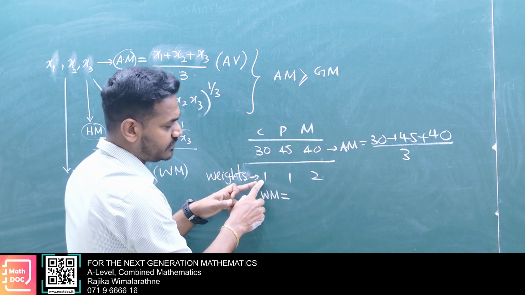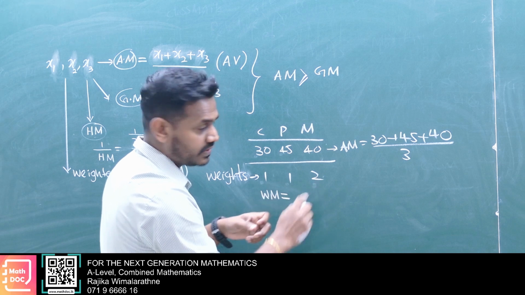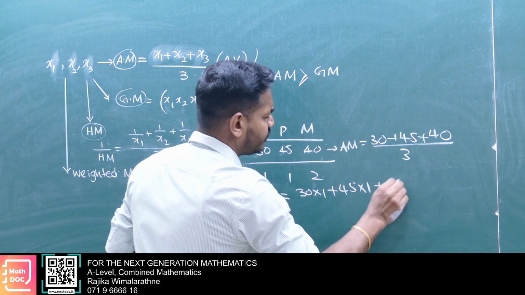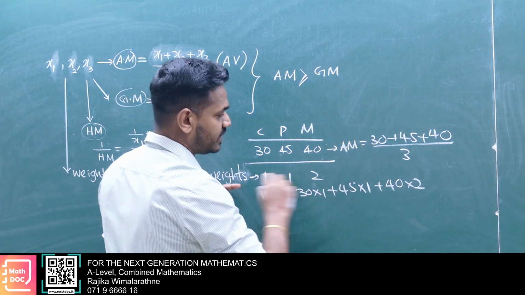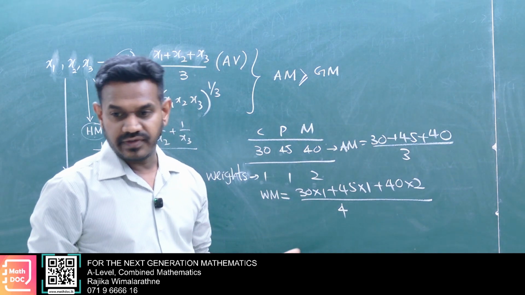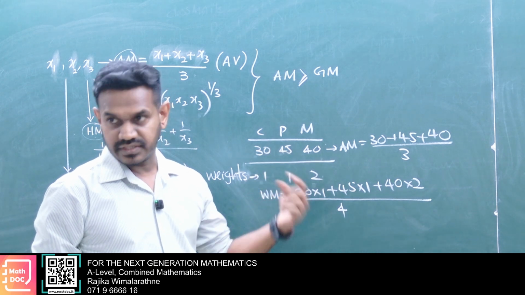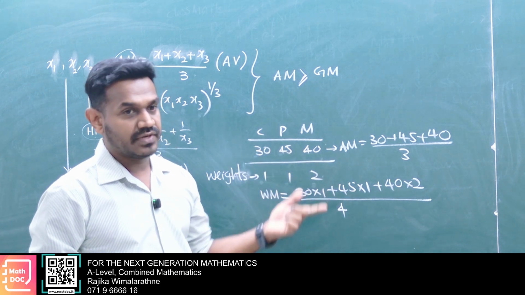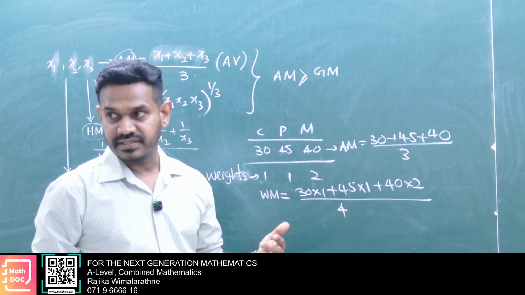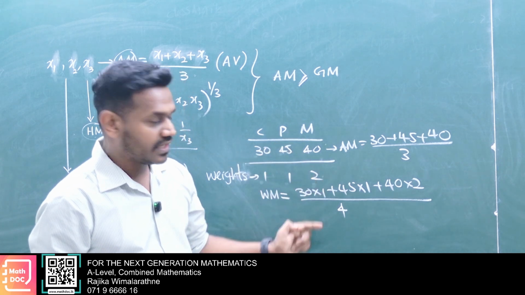Here 30 has weight 1, 45 has weight 1, and 40 has to be multiplied by 2. So 30 times 1, 45 times 1, 40 times 2, then total weights 1 plus 1 plus 2, which is 4. This is the weighted mean. So we give a weight to the one we need to prioritize. With arithmetic mean, the simple type, we consider only the average. With weighted mean, we can prioritize one thing: we consider the weights first, then calculate.